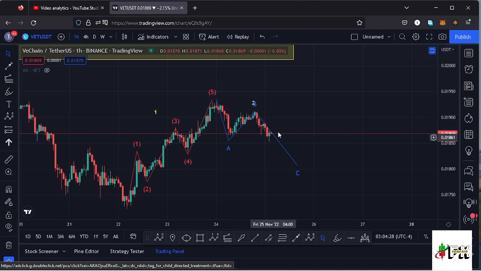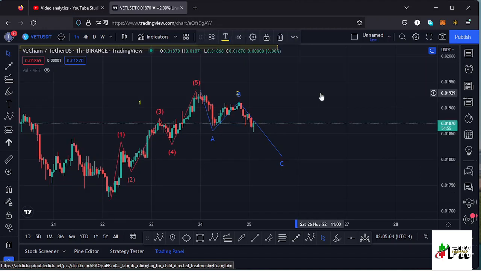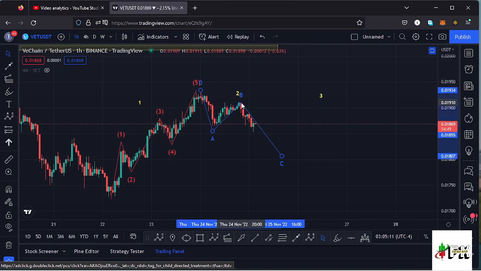There are chances that we might continue retracing lower and get back to around the $0.01805 mark before we continue pushing higher in the formation of this higher Elliott wave count 3 to the upper side, which is also a fractal wave to the upper side.